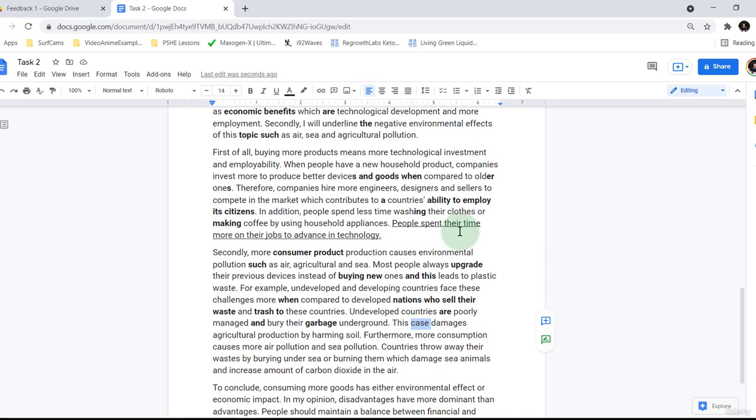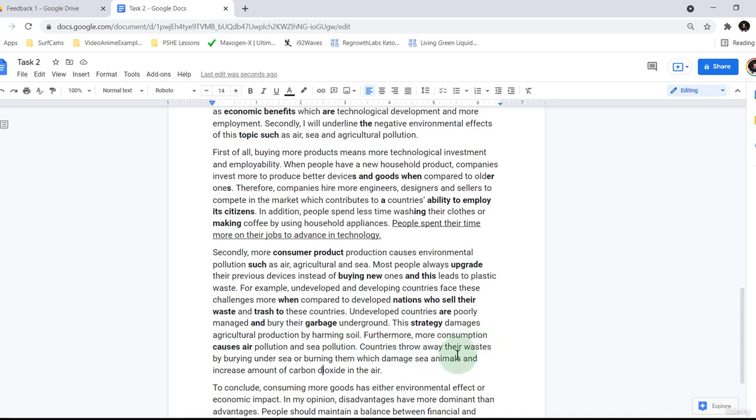This strategy, so again, a vocabulary issue there. This strategy damages agricultural production by harming soil. Furthermore, more consumption, so I like that. Furthermore, more consumption causes air pollution. Furthermore, more air pollution. Okay, I'm going to get rid of this here just because it's a repetition of more. Furthermore, more consumption causes air pollution and sea pollution.